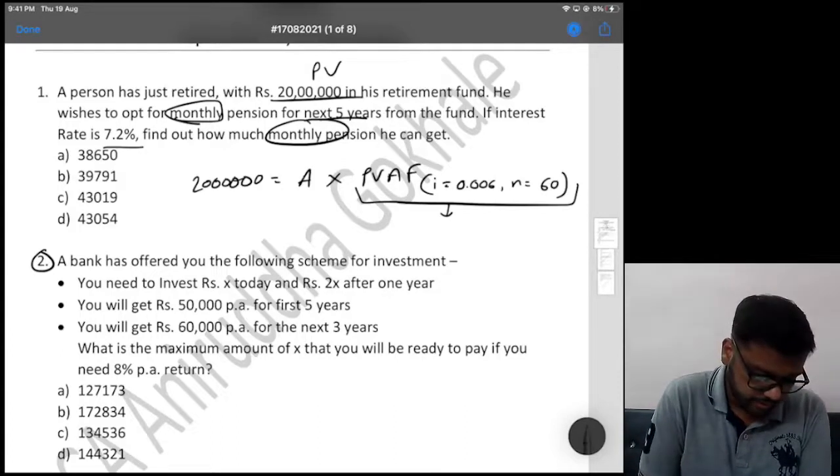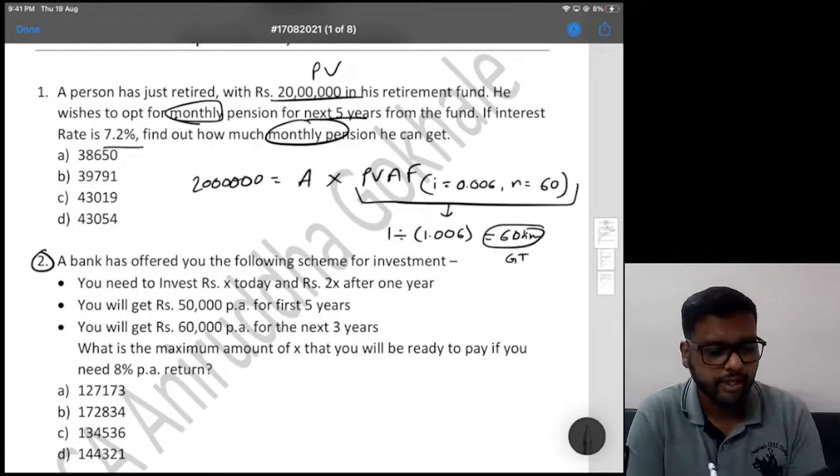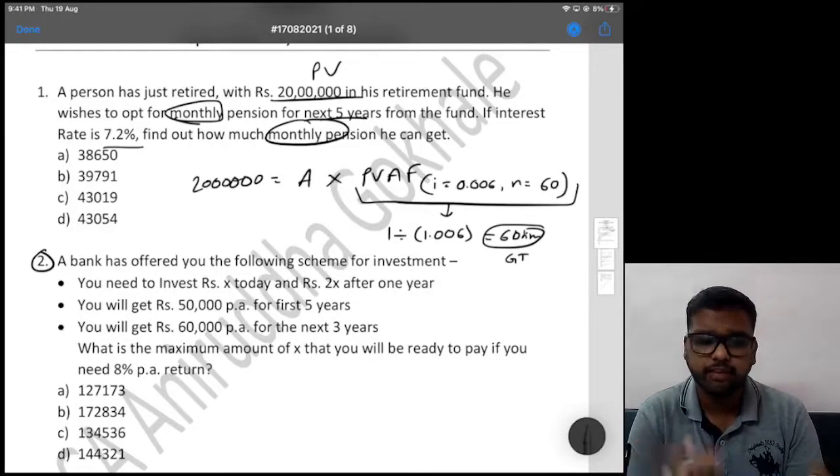How do we do it? 1 divided by 1.006, then equal to 60 times, and then GT. Let's do it. 1 divided by 1.006, 60 times equal to, GT.